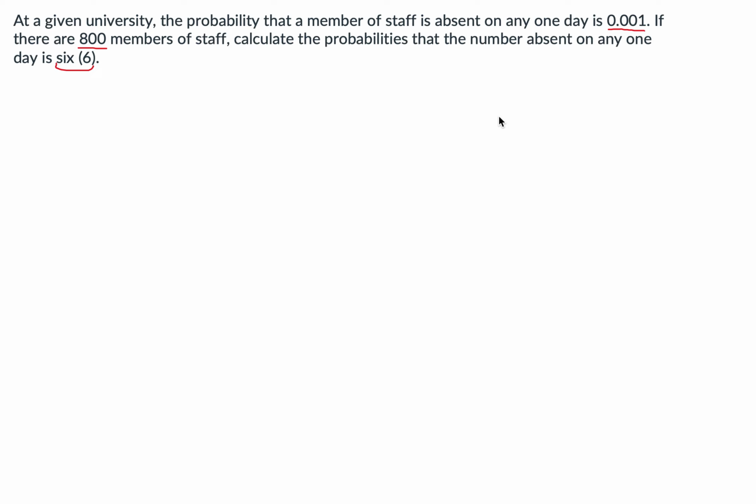It is not a hypergeometric because it's not dependent events. It's not geometric nor negative binomial because it's not asking us the number of times or the nth time where it will happen. But it is actually a Poisson distribution because it has a given time interval, and it's just asking us the probability that this will happen. So this is a Poisson distribution.